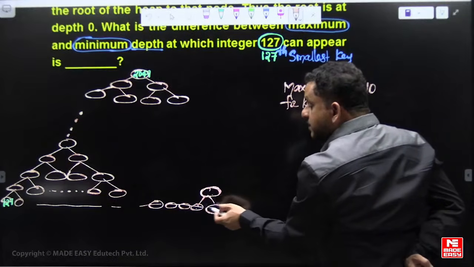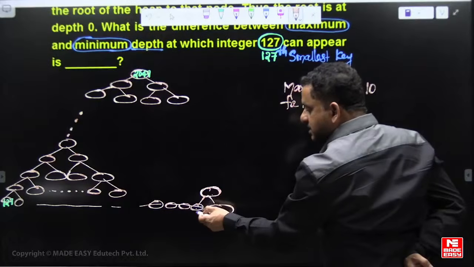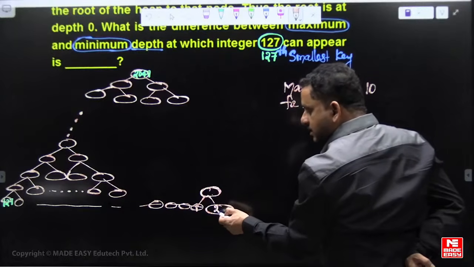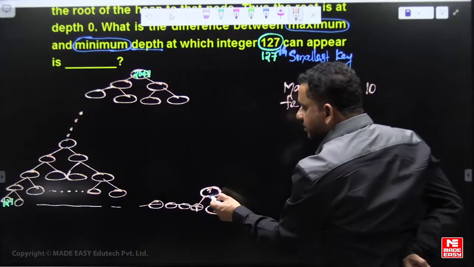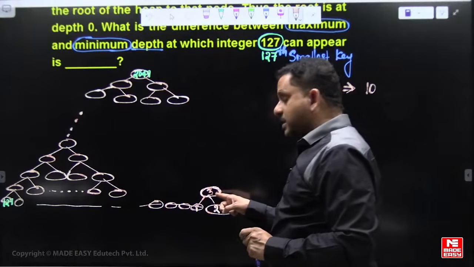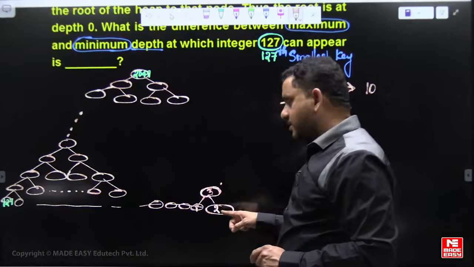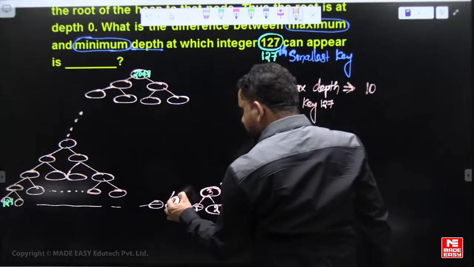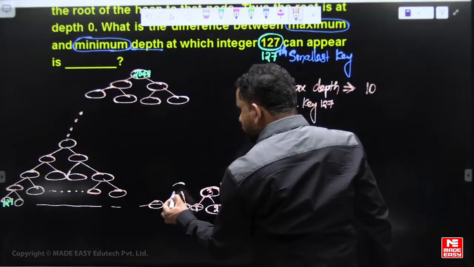For example, key 1 here and key 2 here, then key 3 can be here. So it can't be the first or second smallest key because two descendants are there.